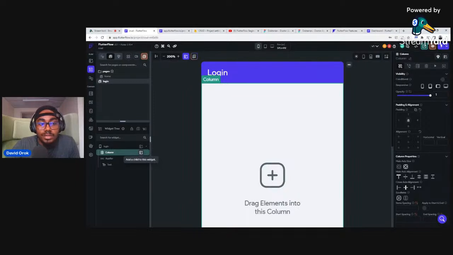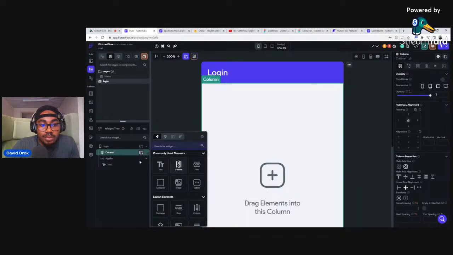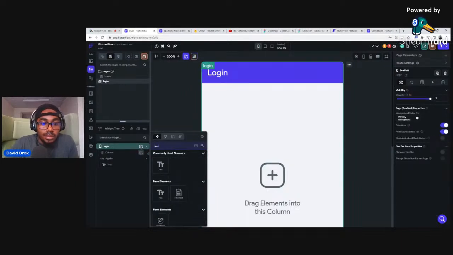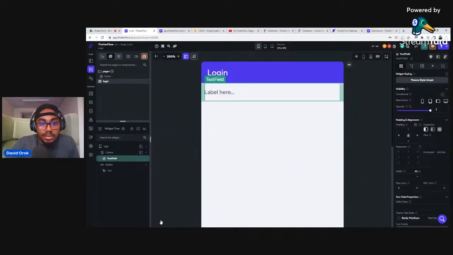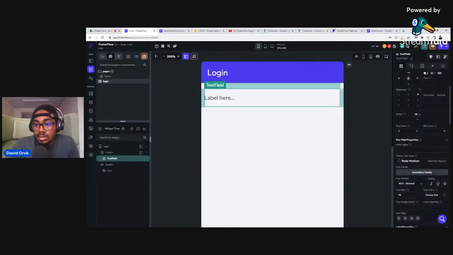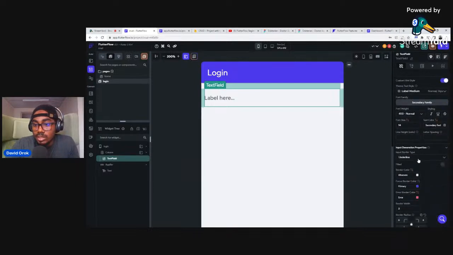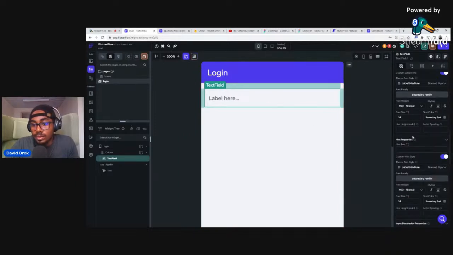I'm going to do these in a very crude, local way. So login, let's just go ahead and do it like that. I'm going to click on add a child to widget, and then I'm going to say text field. So I'm going to add a text field here. The same thing we did the other time. I'm just going to add something here and say 15, maybe that. And then here I will change this from underline to outline.